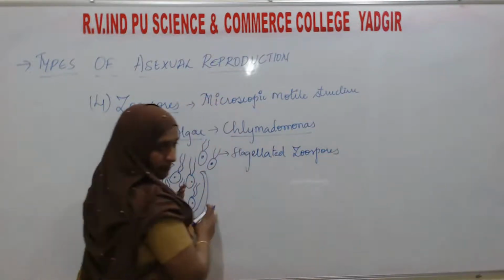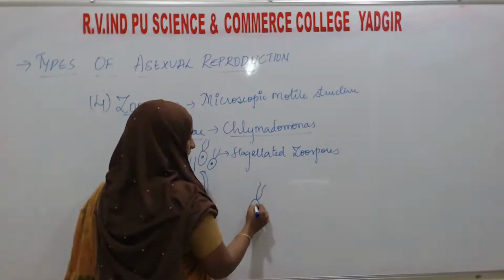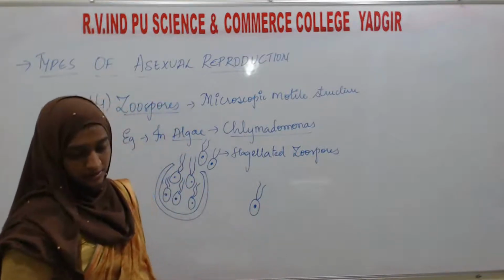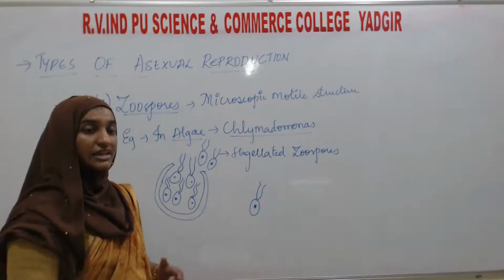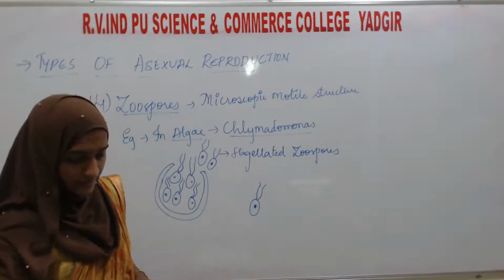On release from the parent body, they will get dispersed and fall down, and a new body is going to form. Okay, this is about the zoospore. Next type is the conidium. Let's see about that.